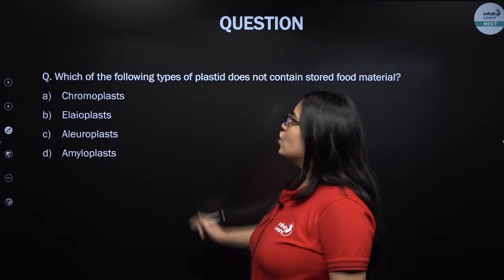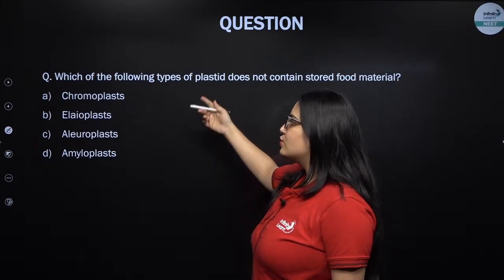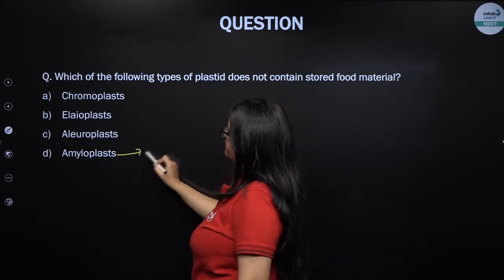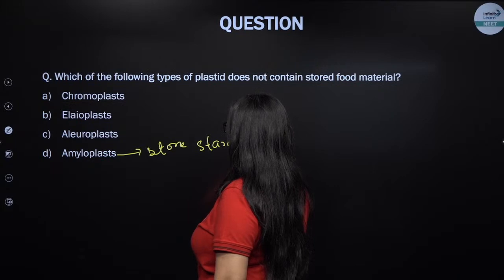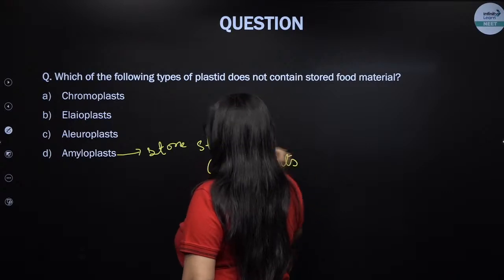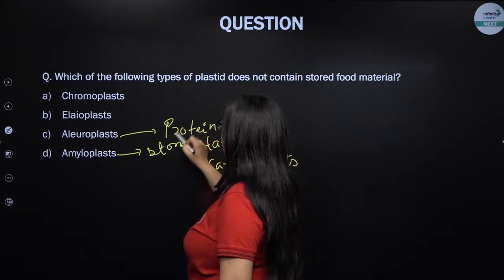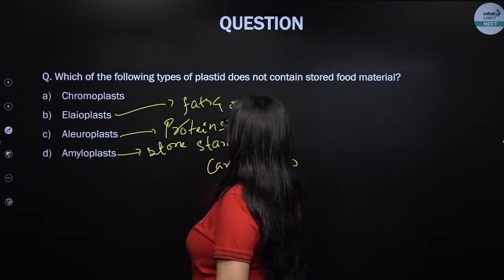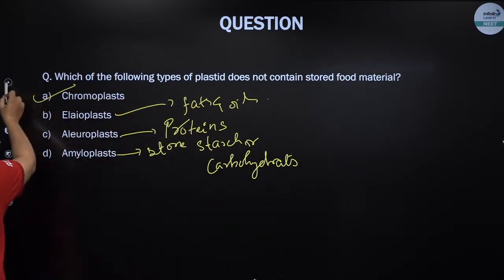That's absolutely correct. Chromoplast has pigments that give color to a particular plant organ. Elaioplast, aleuroplast and amyloplast store food. Amyloplast stores starch or carbohydrates. Aleuroplast stores proteins. Elaioplast stores fats and oils. Right? So the answer is A, chromoplast is not going to store any food.